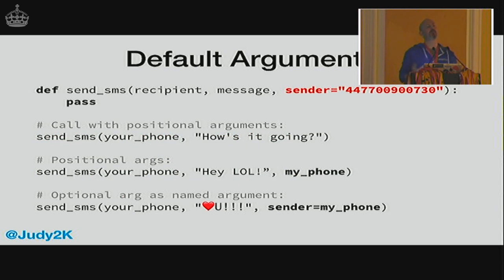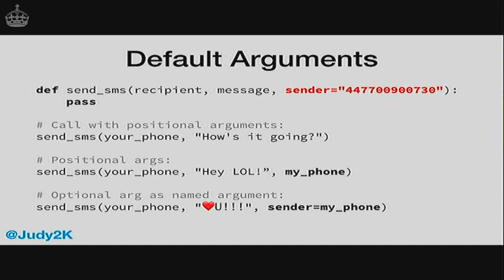But you can provide default arguments. So you can make this parameter optional. They're defined in the definition, not in the call. So it looks like the named arguments that we were just showing, like how to pass named arguments into a function. But in this case, it's in the definition line, not the call. So all these calls are now valid.